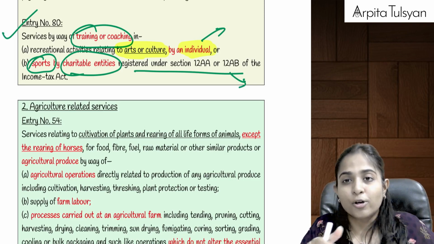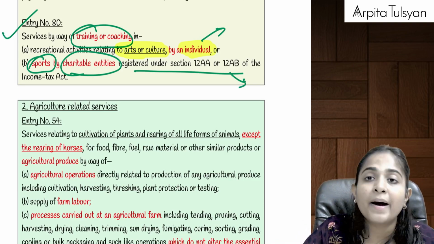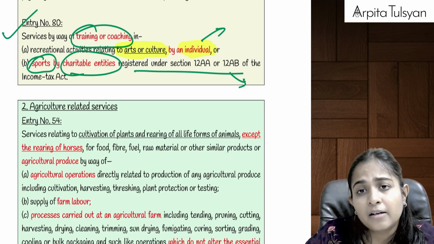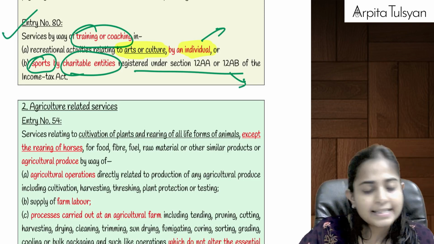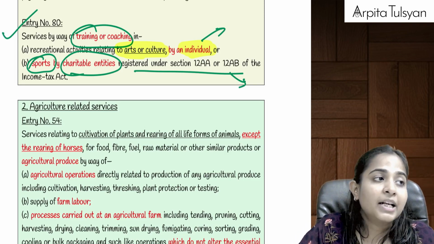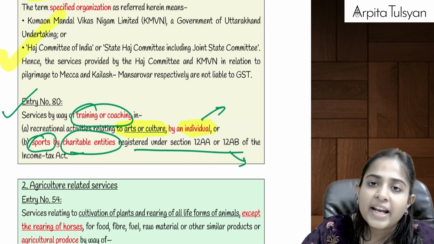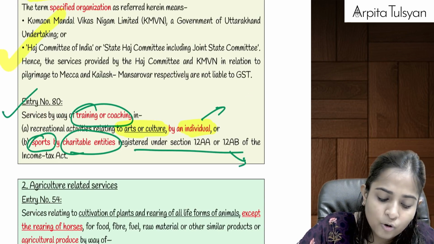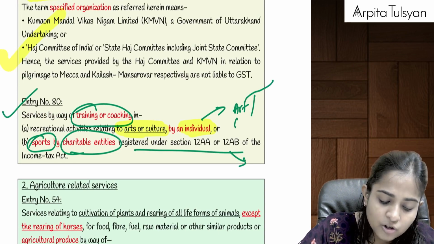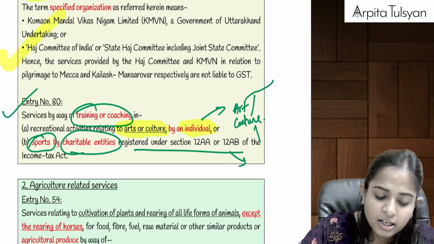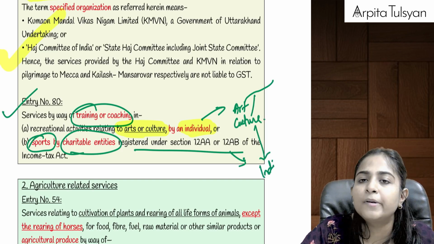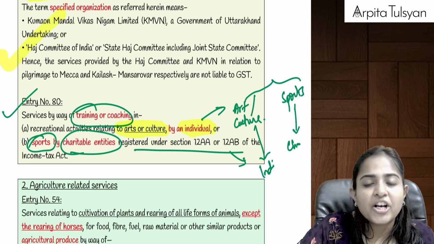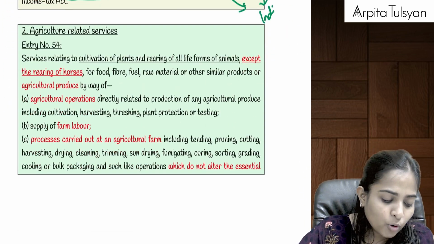So if sports is going to be taught to you by any individual person, by a company, etc., which means an academy in the form of a company, then it will be fully taxable. But if sports is taught to you by a charitable entity, then in that case GST will be totally exempt. Okay, so training or coaching, we can divide it this way: arts or culture, if taught to you by an individual person, it will be totally exempted. And sports, if it is taught to us by any charitable entity, then it is going to be totally exempted.